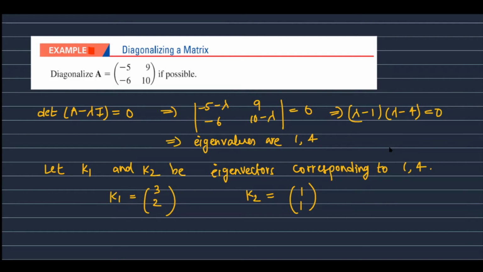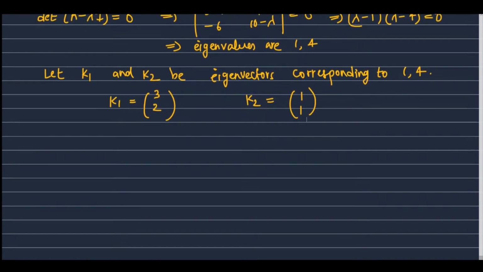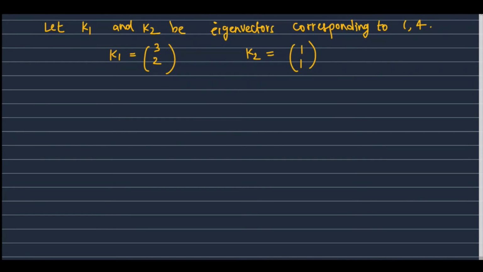Now using K1 and K2, we can make the non-singular matrix P. For writing the matrix P, we write K1 and K2 as the column vectors. So P equals [K1, K2], which is nothing but first column (3, 2), second column (1, 1).